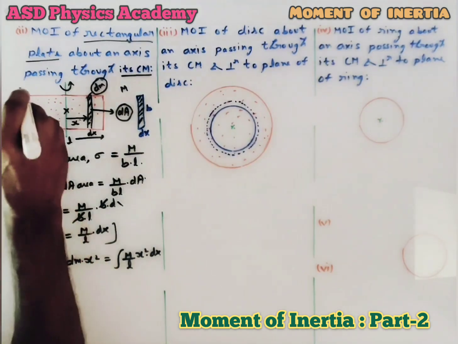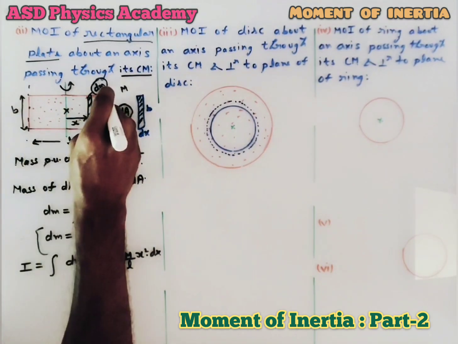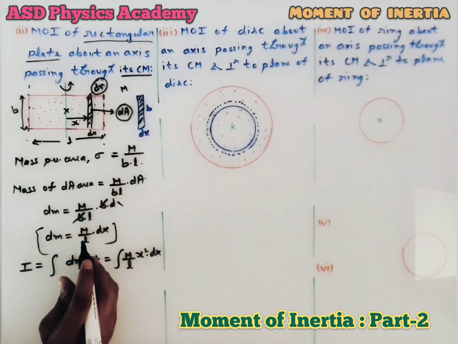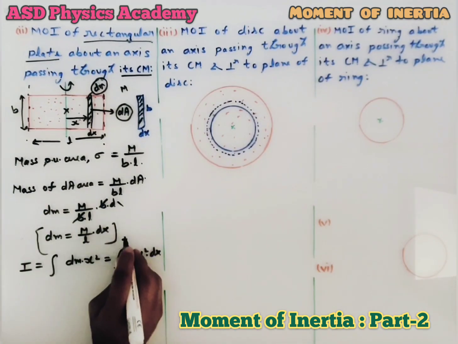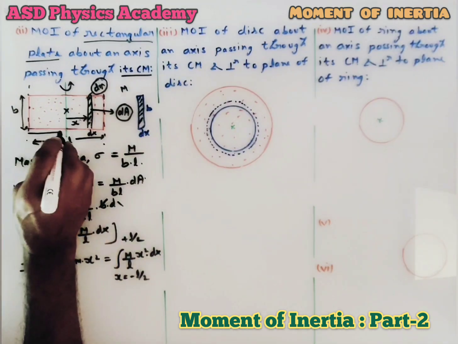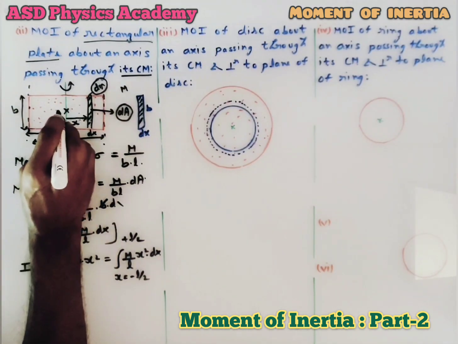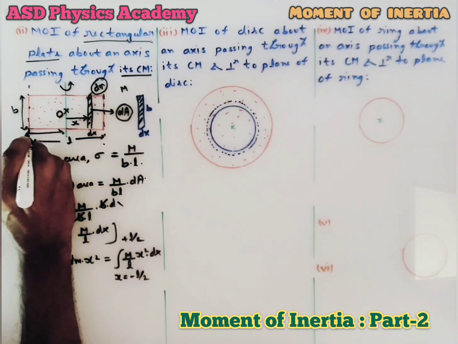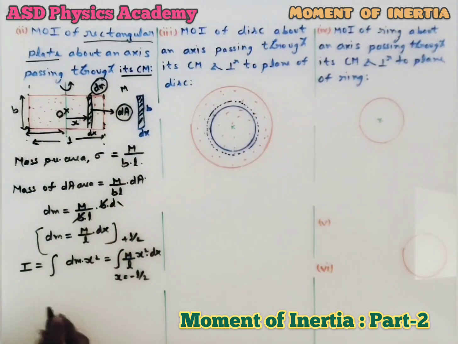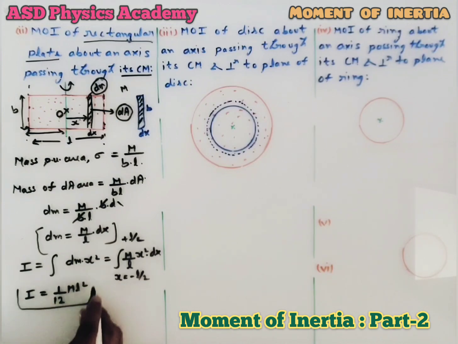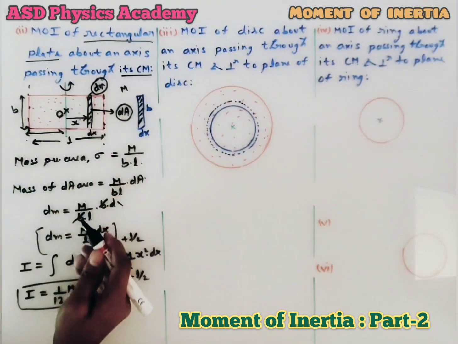Now limits. This is one end of the plate, this is the other end of the plate. That means here also, just like previous, the limit is going to be x equals minus l by 2 to plus l by 2, because if I consider this as origin, this side is minus l by 2 and this one is plus l by 2. That's why minus l by 2 to plus l by 2. The moment we integrate it as before, it is going to be 1 by 12 ml square. This is the moment of inertia of the plate when the axis is bisecting the length.